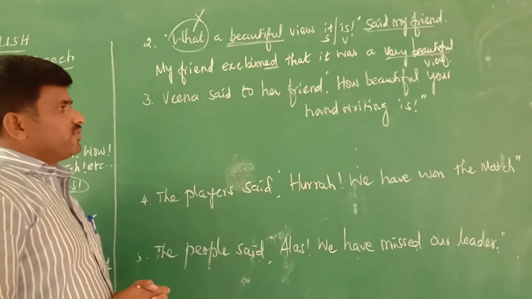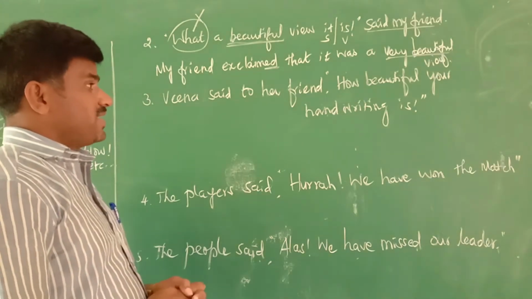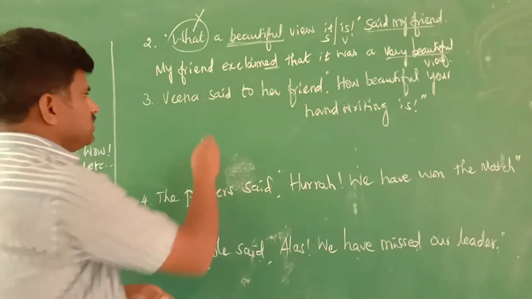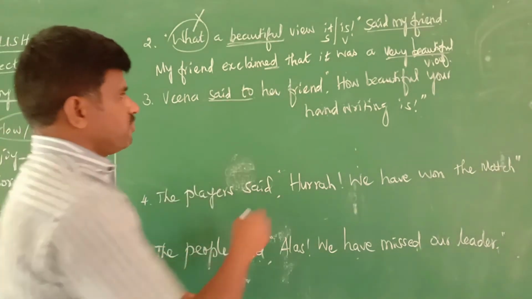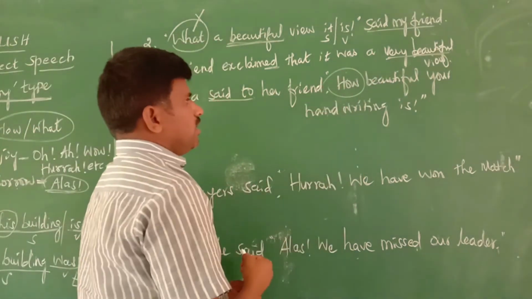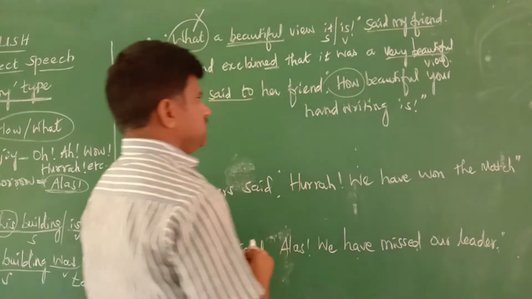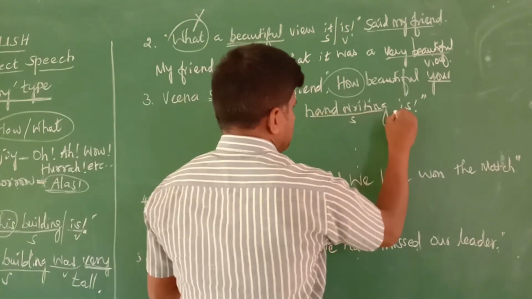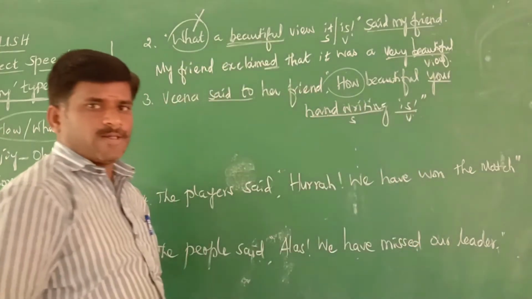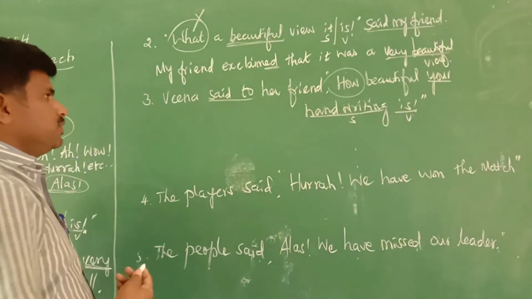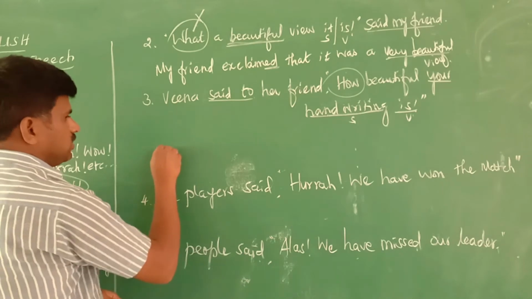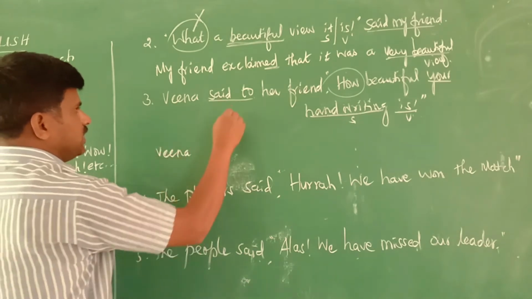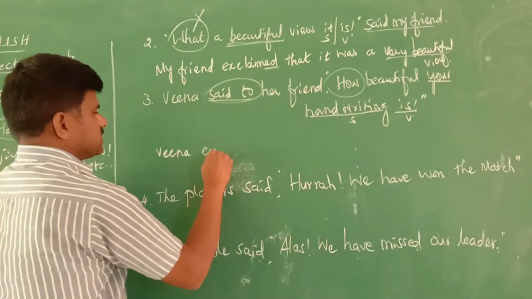Veena said to her friend, "How beautiful your handwriting is." So now you see, "said to" is given. "How beautiful," again there is the word "how." How beautiful your handwriting is. Your handwriting is the subject, "is" is the verb. So you answer for this. We go for that first: Veena. So "Veena said to" changes into "exclaimed."